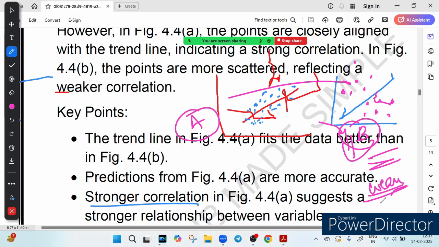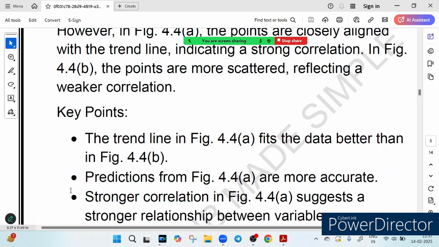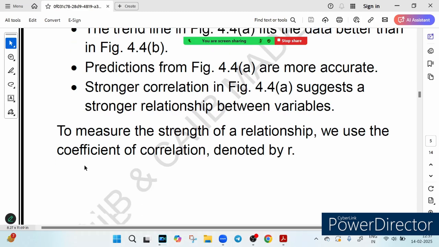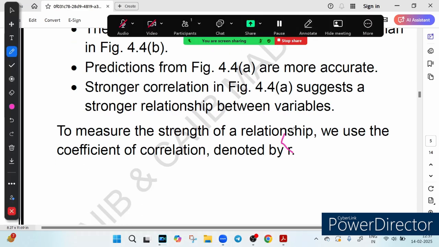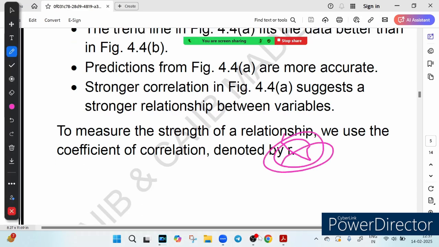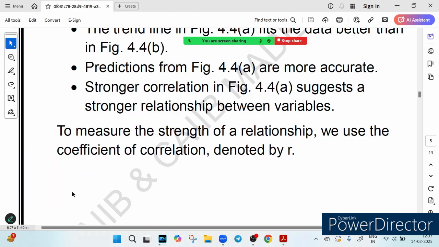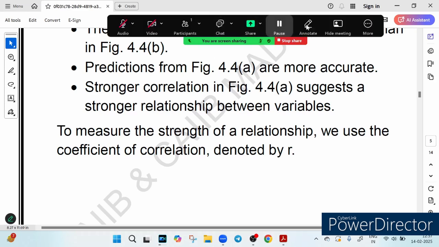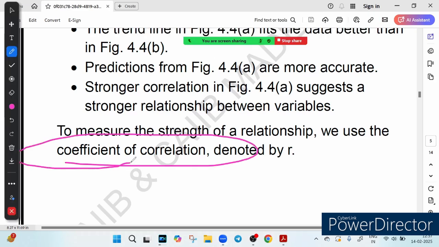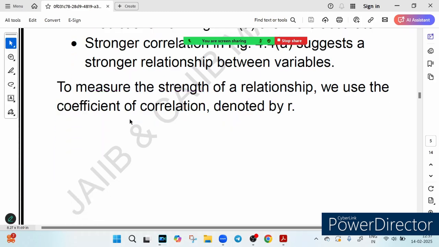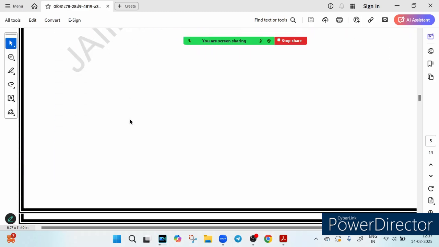So now let's quantify it. Let's quantify whatever we have discussed till now. So let's talk about the magic of small r. There is something called small r, as you can see here. This small r magic we are going to see now. We don't just guess how strong a relationship is. Rather, we measure it using something called the coefficient of correlation, right? Using this coefficient of correlation, we can measure the extent of relationship, whether it is a strong relationship or a weak relationship. We can measure it using small r.